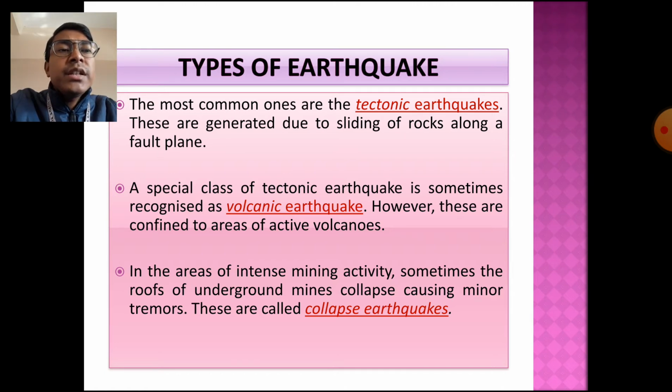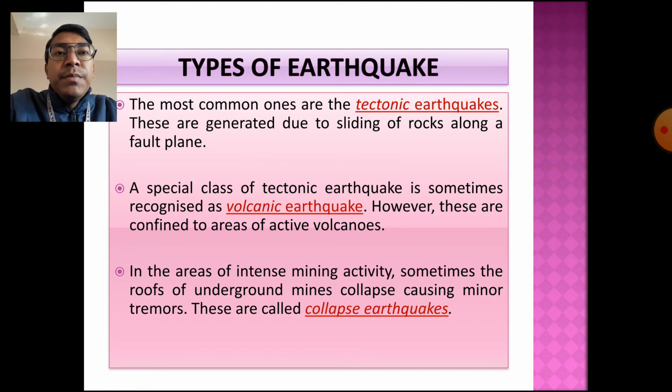Okay, the collapse earthquake. You can say that human beings are responsible for such an earthquake. How does it actually form? In areas of intense mining activity, sometimes the roof of underground mines collapses, causing minor tremors, and these are called collapse earthquakes. So basically, in areas where mining activities are common, what happens?